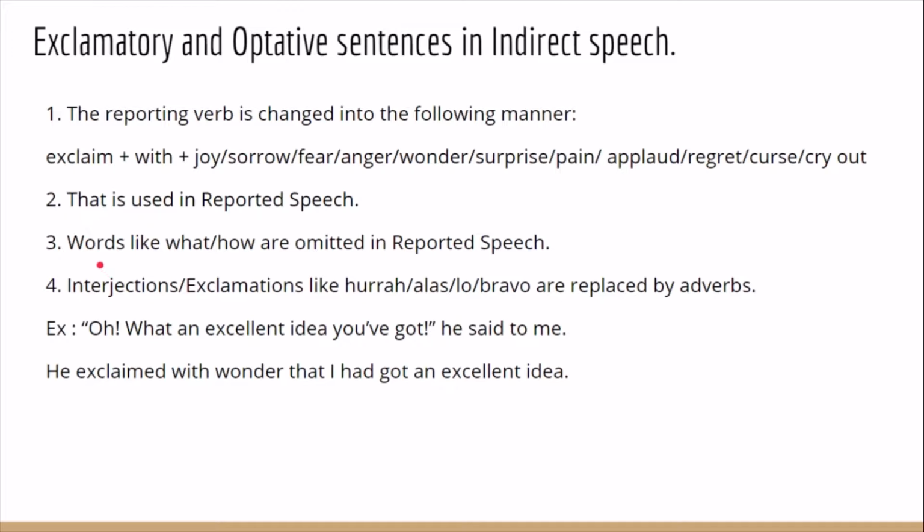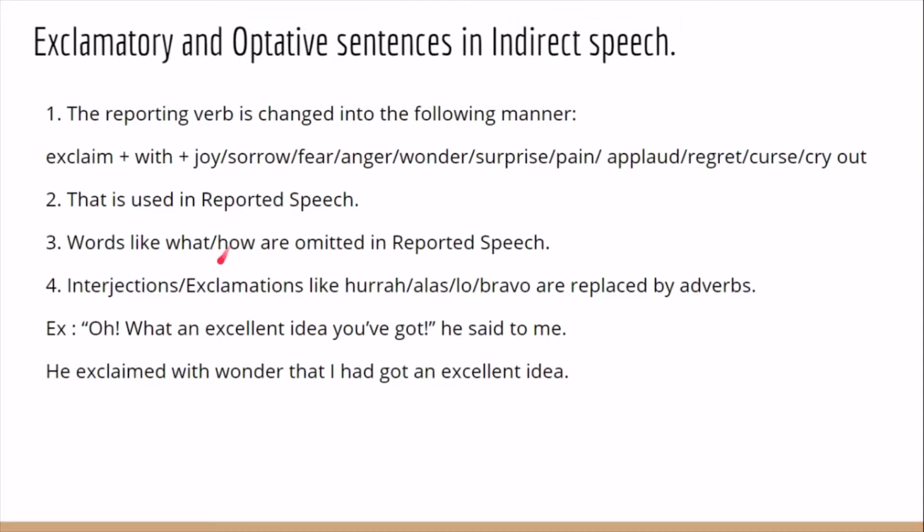So words like what, how are omitted in reported speech. So, what a beautiful house it is. How interesting the book is. Such what, how, these are not interrogative words. These are exclamatory words in exclamatory sentences.